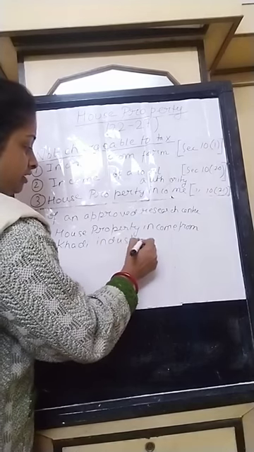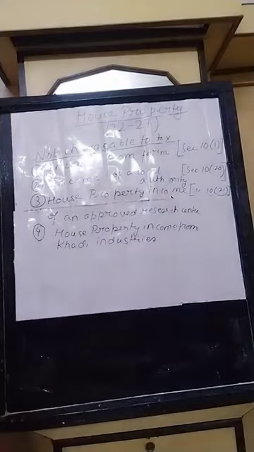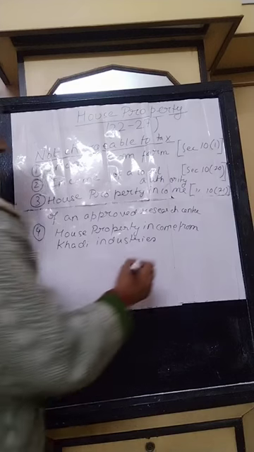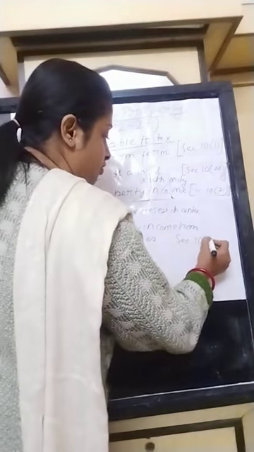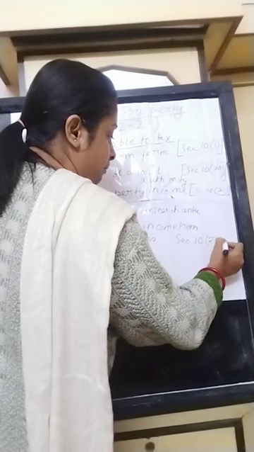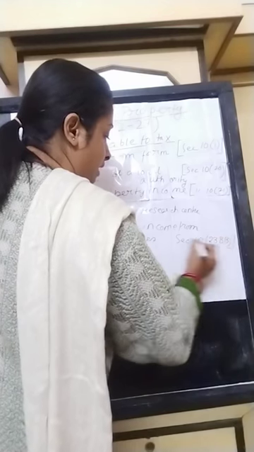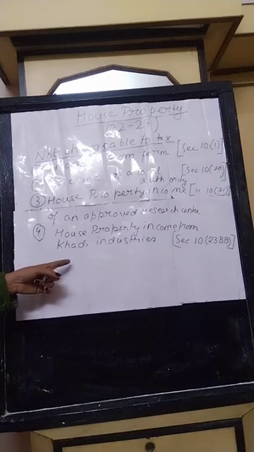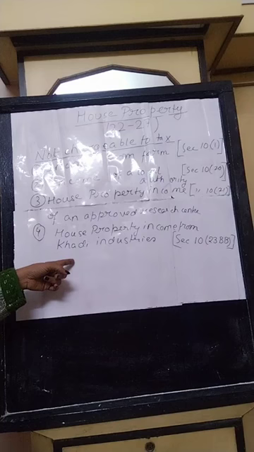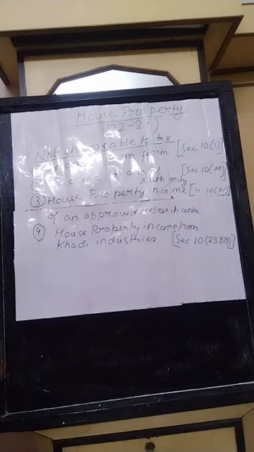You can write khadi industries also, and here also you need to mention the section, that is section 10 subsection 23(bb). Section 10 subsection 23, capital B, two times it will come. This is the whole section under which income from house property from the khadi industries will come, which is not chargeable to tax.